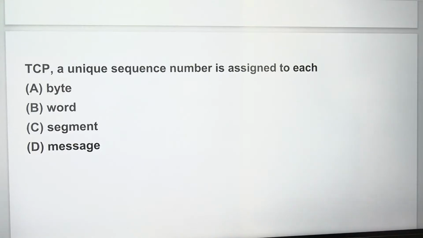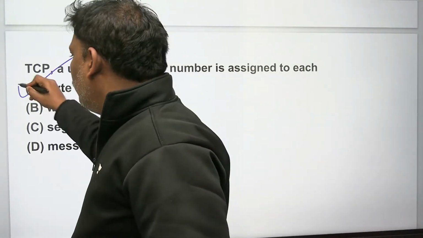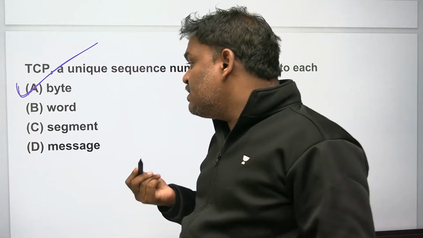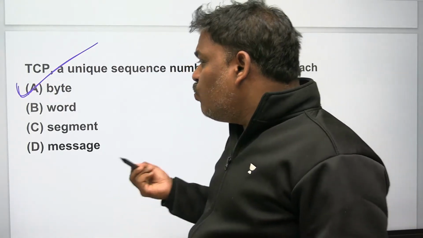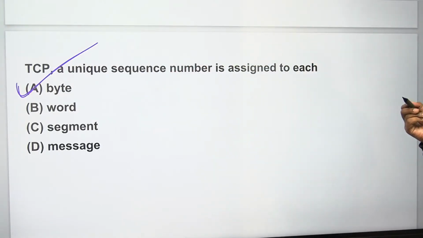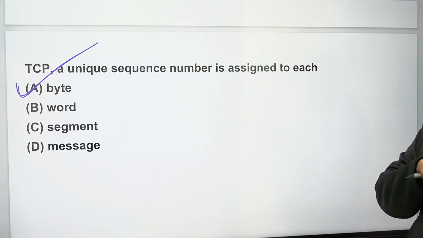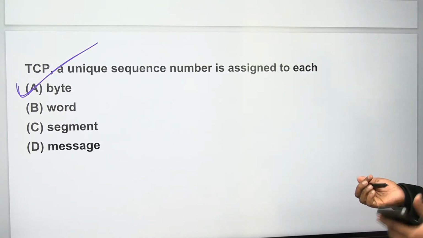Now see this one. In TCP, a unique sequence number is assigned to each byte. Careful, not each segment, not each word, each byte. In TCP, a unique sequence number is given for every byte.